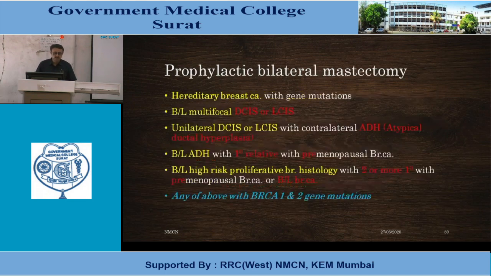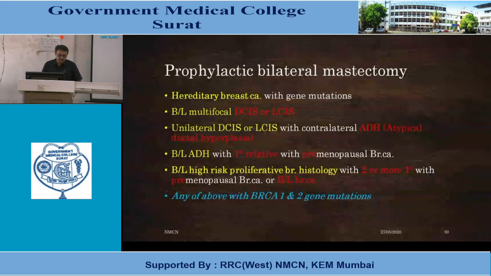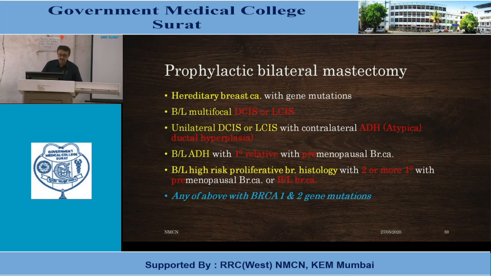Indications of prophylactic bilateral mastectomy: hereditary breast carcinoma with gene mutations, bilateral multifocal ductal or lobular carcinoma in situ, unilateral carcinoma in situ with contralateral atypical ductal hyperplasia, bilateral atypical ductal hyperplasia with a first degree relative with premenopausal breast carcinoma, bilateral high risk proliferative breast histology with two or more first degree relatives with premenopausal breast carcinoma, or a history of bilateral breast carcinoma in relatives.